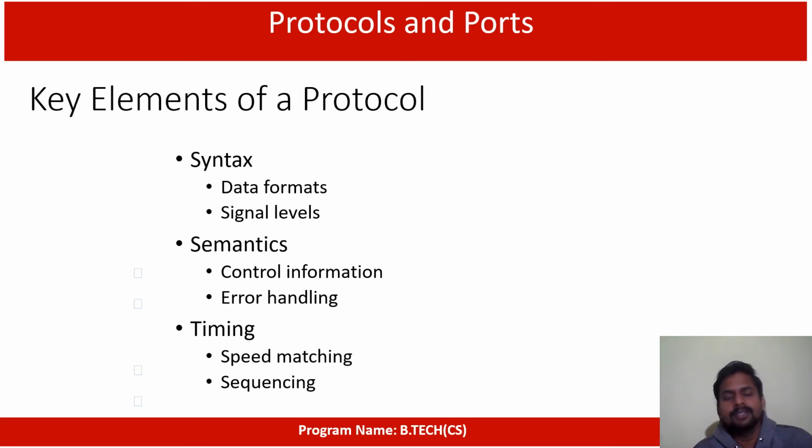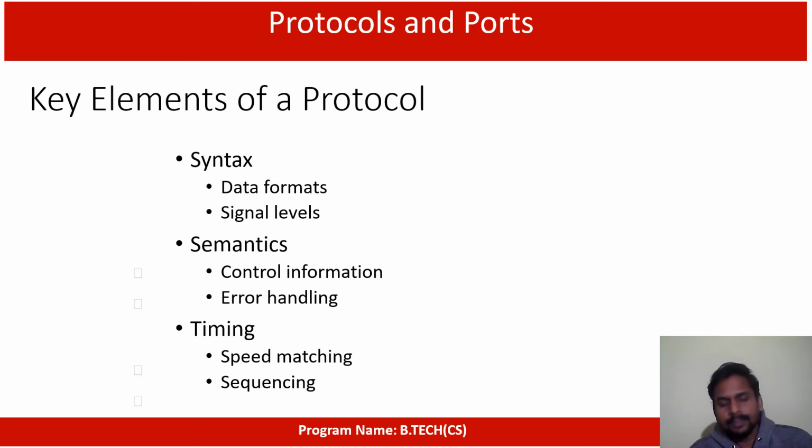In the syntax we are dealing with data formats, and semantics controls the information and error handling. I already told you that some errors will be there at transmission time. So how to find that error comes under semantics only.